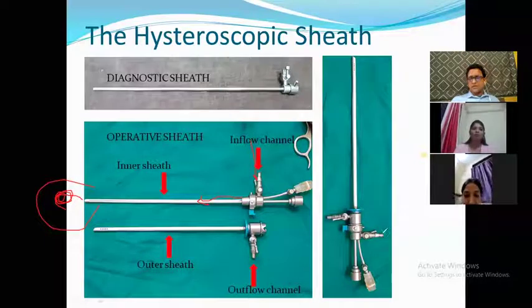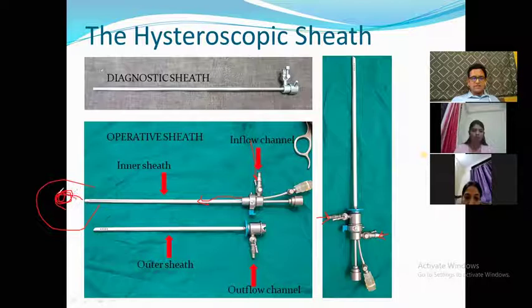Here you can see this is the inlet port of the inner sheath, and this is the outlet port of the outer sheath. These are the two things assembled together, and these are them separately. So the fluid goes inside, it circulates into the uterus. Then when you feel that the vision is not clear or there is blood, you open the outflow channel.